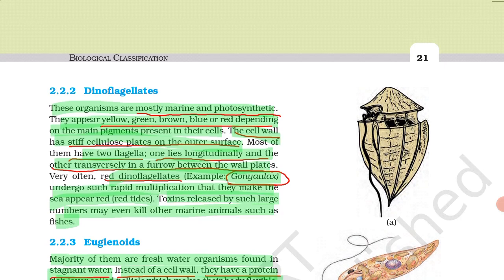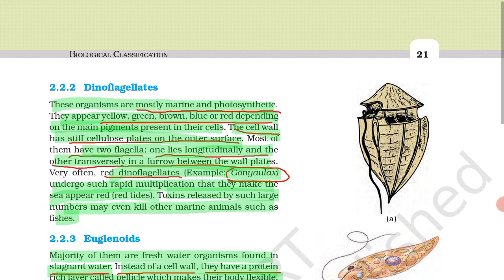Then dinoflagellates. Dinoflagellates are yellow, green, brown, blue, and red in color depending upon their pigments. Next are the red dinoflagellates, for example Gonyaulax. It makes the sea appear red and releases toxins which kill marine organisms like fishes.